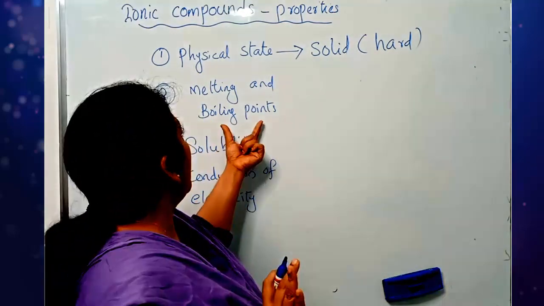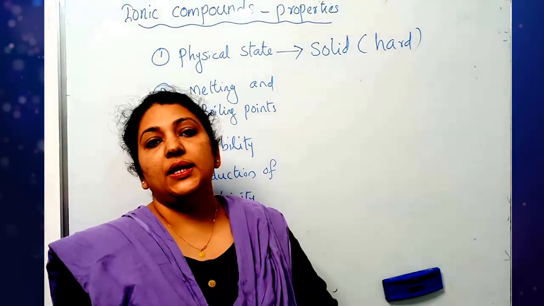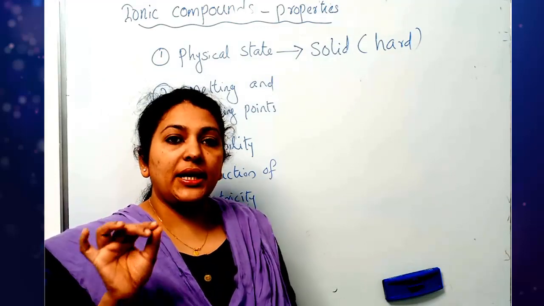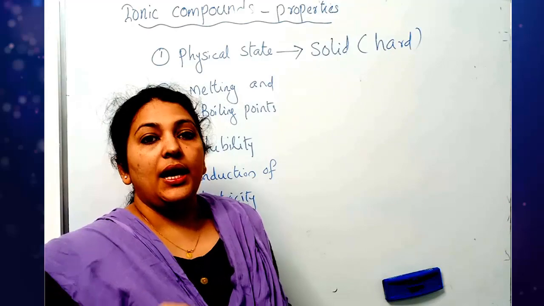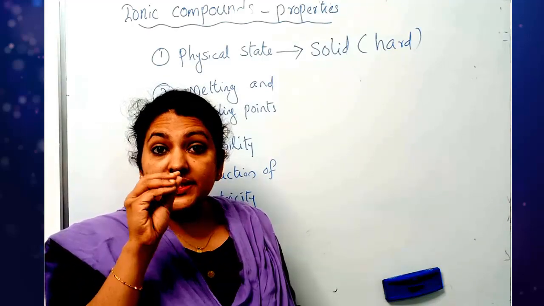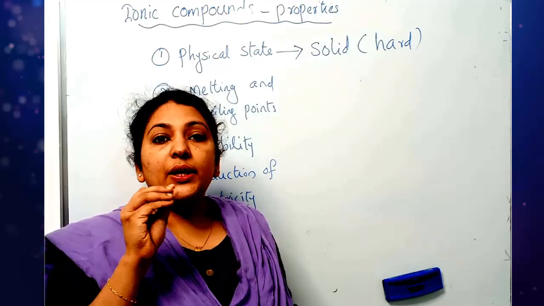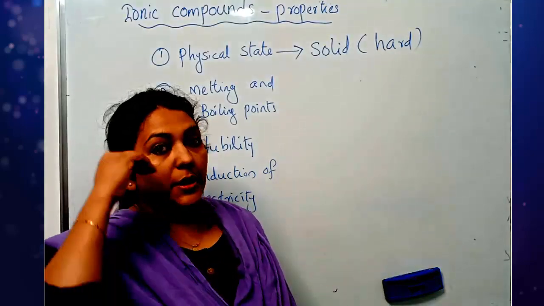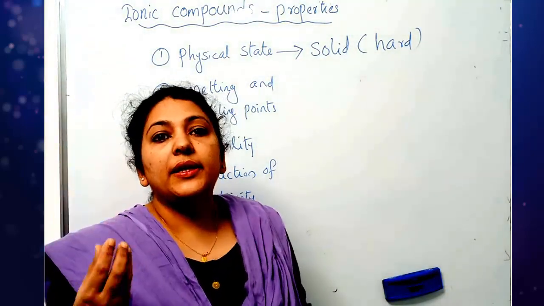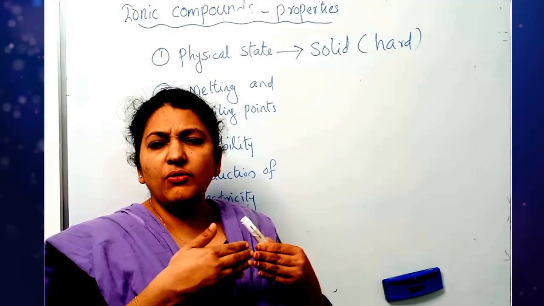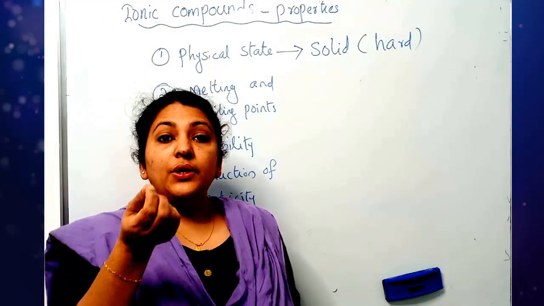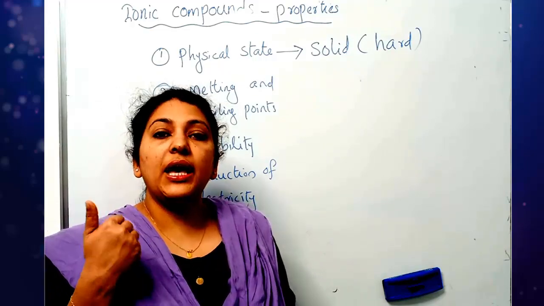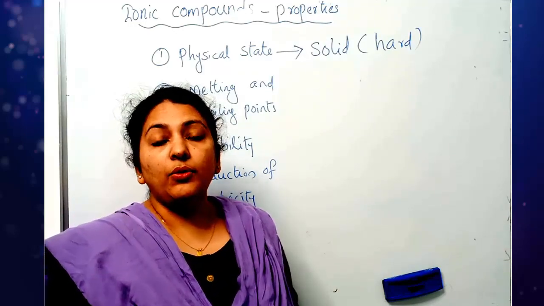We will move to the second one, melting and boiling points. Melting point is the temperature at which a solid melts into a liquid. Boiling point is the fixed temperature at which a liquid becomes vapor. Ionic compounds have a strong force of attraction, so to weaken it, we have to provide a high amount of energy.